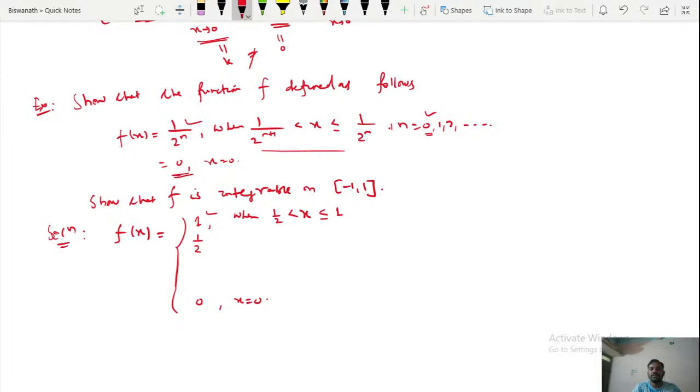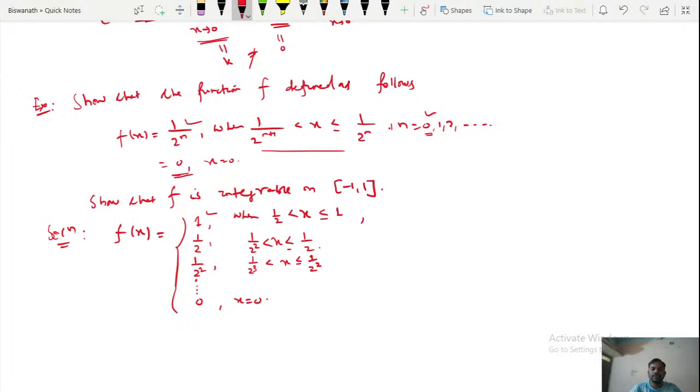Now I put n equal to 1, then when x lies between 1 by 2 square and 1 by 2, the value is 1. Similarly, for n equal to 2, x lies between 1 by 2 cube and 1 by 2 square. So these are the functional values of x.